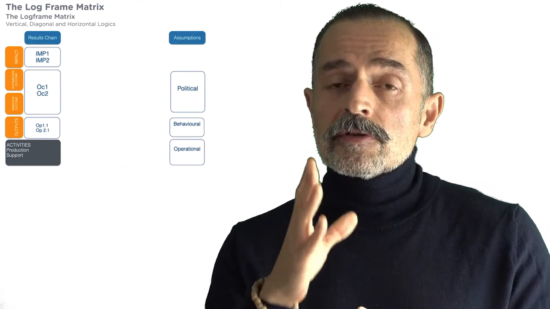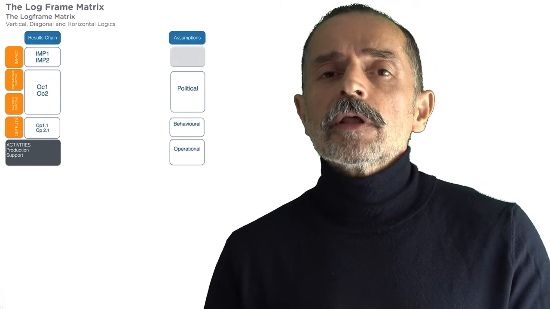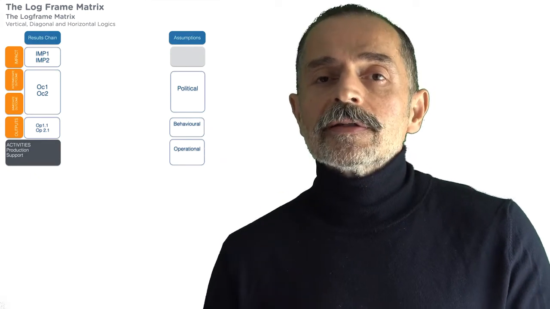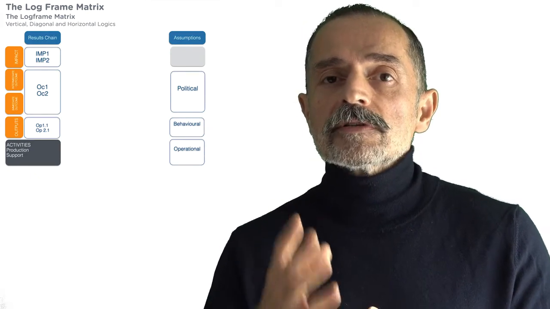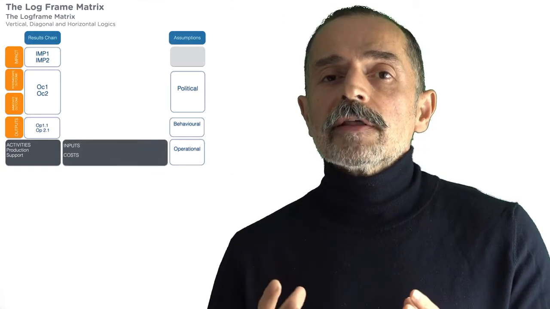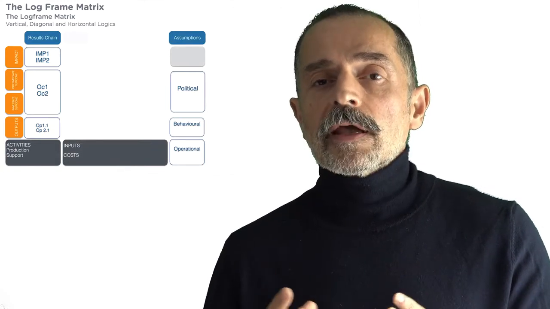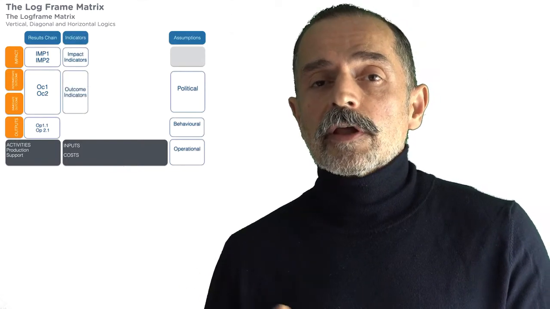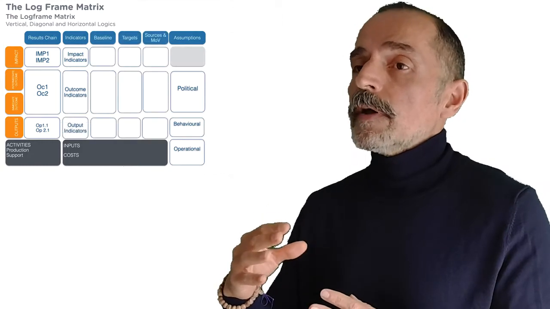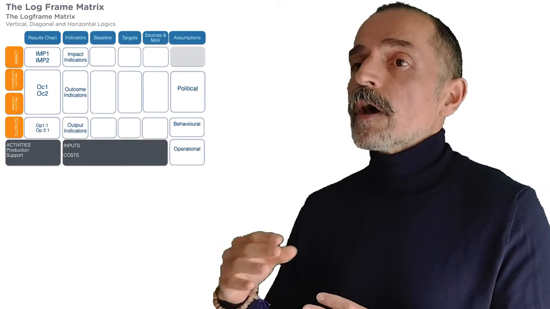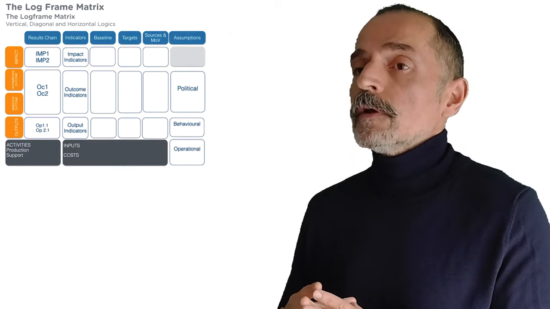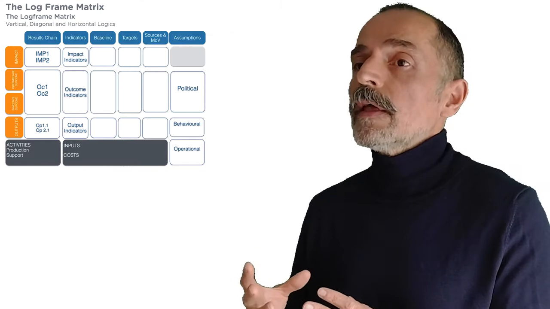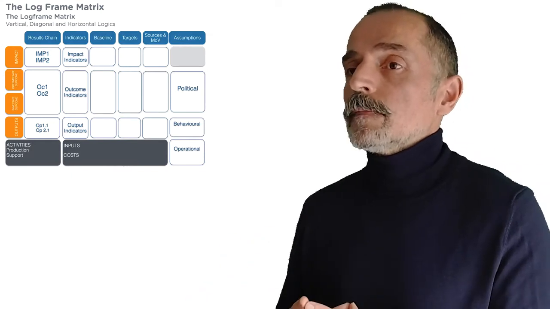Don't forget that the results chain, the vertical logic, is mostly a qualitative statement. But we need to quantify the change that is described in the results chain. And we quantify the change through the indicators, their baselines, targets, and the sources of verification. Indicators, baseline, targets, and sources of verification are the third logic in a project, the horizontal logic. They quantify the change that we intend to achieve with our project.